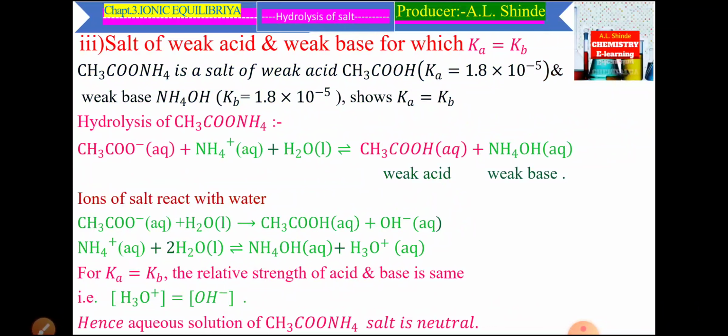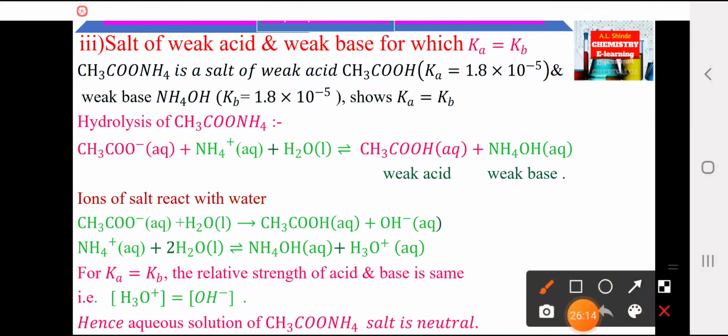Now, the last type, the third type, salt of weak acid and weak base for which Ka is equal to Kb. CH3COONH4 is a salt of weak acid, acetic acid with formula CH3COOH, having dissociation constant 1.8 × 10^-5, and weak base NH4OH having dissociation constant 1.8 × 10^-5. This shows Ka is equal to Kb because the Ka and Kb values are the same.